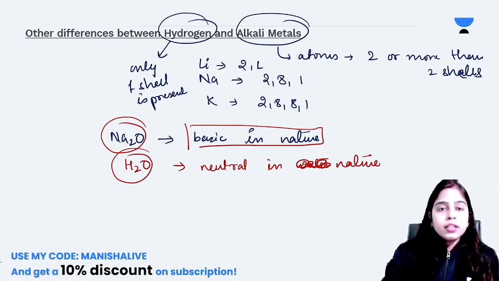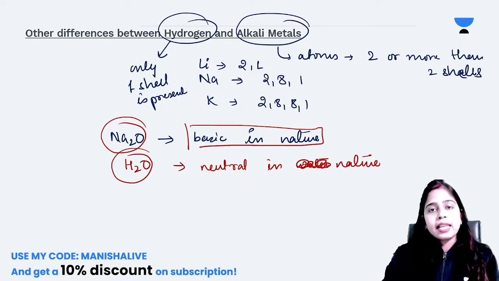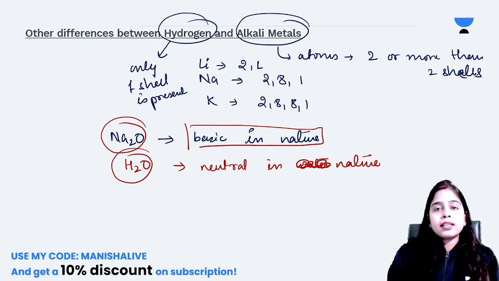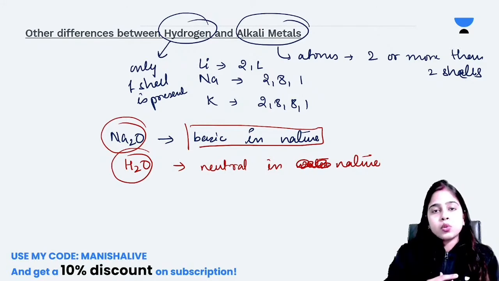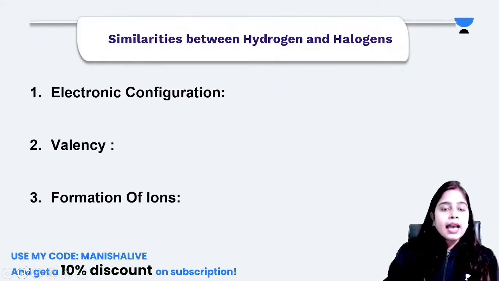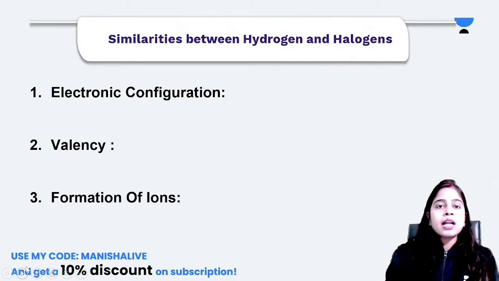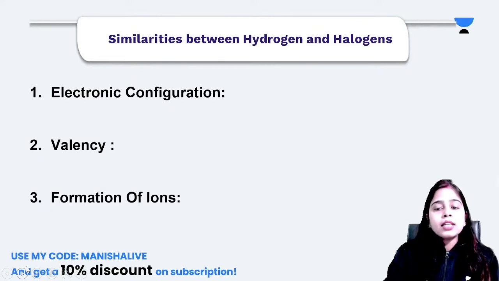So till here, any doubt? We have discussed all the differences between hydrogen and alkali metals, like why hydrogen is not regarded as an alkali metal. It is due to these differences only. Now, is anyone having any doubt? Because I am going to start the similarities between hydrogen and halogens. Everyone got everything?